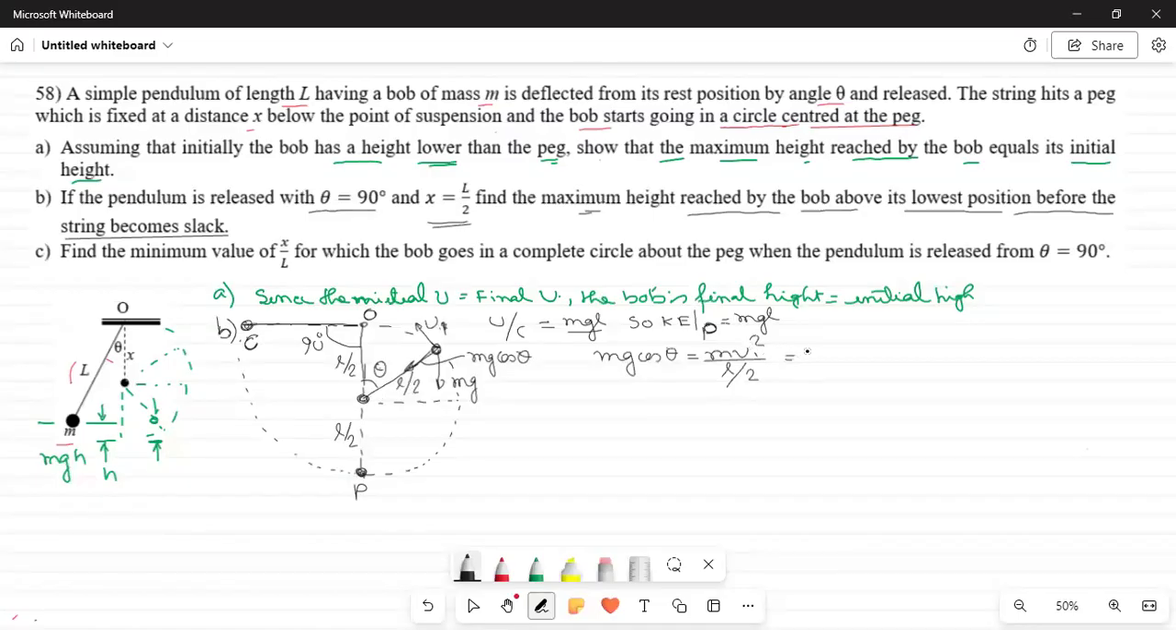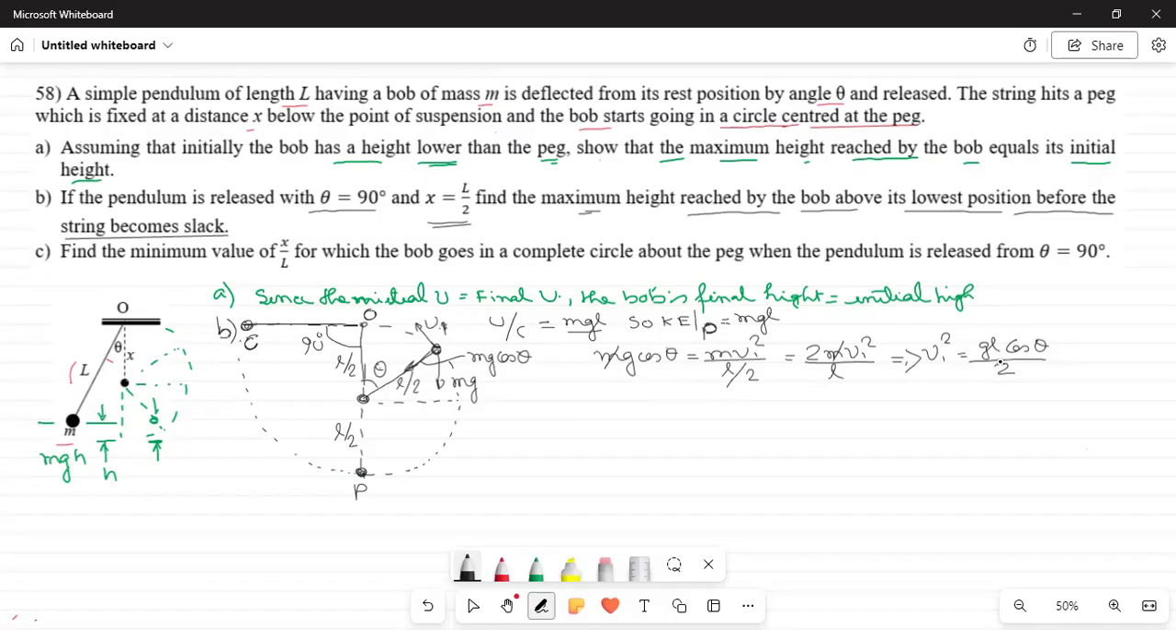This is equal to 2m v1 square by L. So from here we get, this m and m will get cancelled. v1 square is equal to 2gL. v1 square will be g into L divided by 2, so gL cos theta by 2. This is v1 square, right?